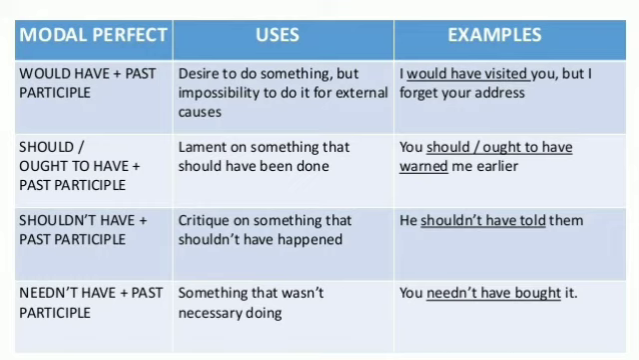Next modal is should or ought to have. So its use is lament on something that should have been done. Let us see its example. You should or ought to have warned me earlier. Next modal is shouldn't have, and shouldn't have modal is used to criticize something that shouldn't have happened. So example for it is he shouldn't have told them.